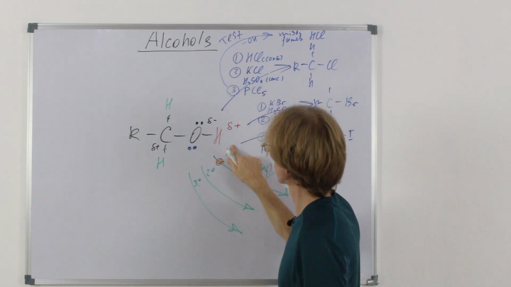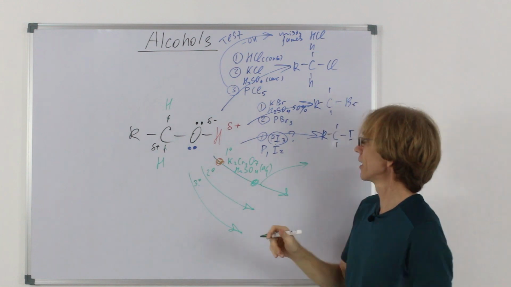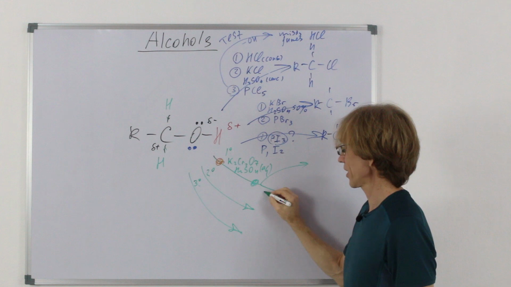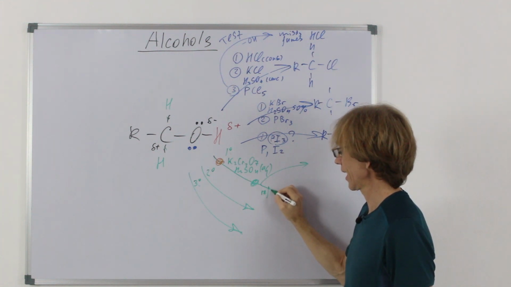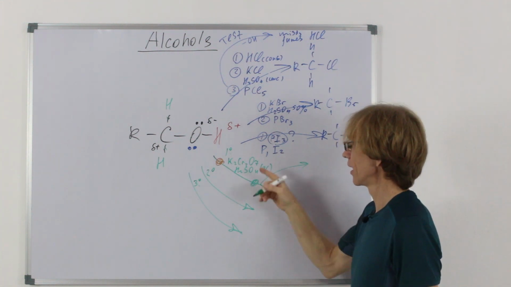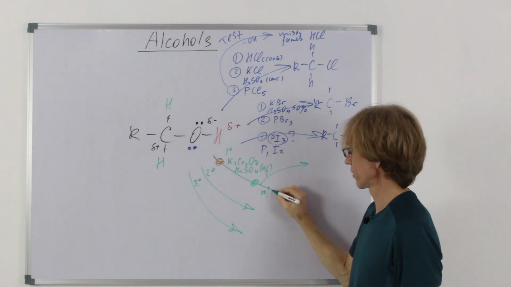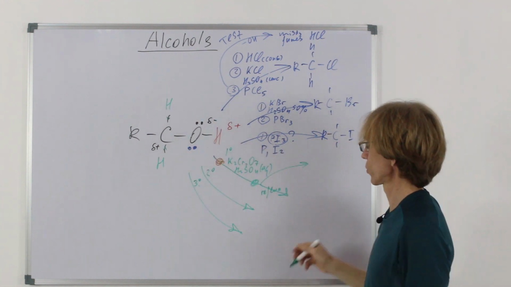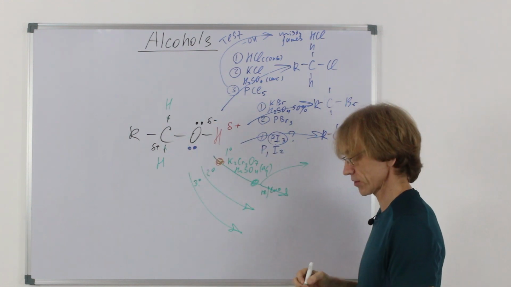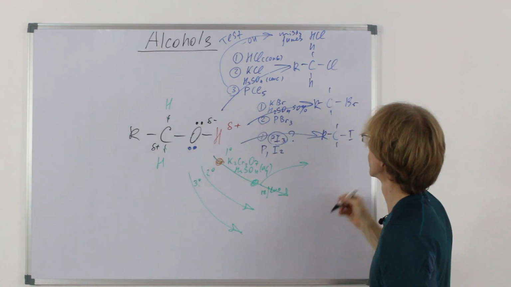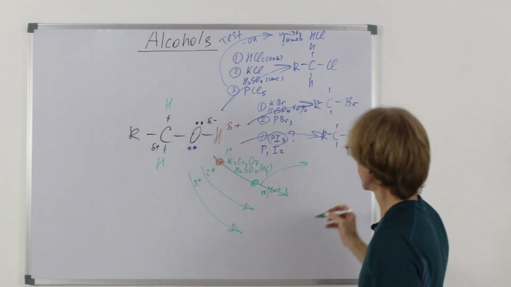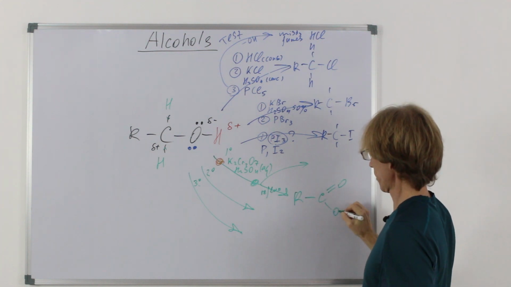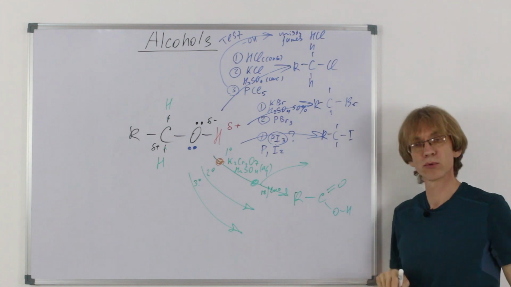Okay, so now, if I do it under reflux, if I heat the mixture with alcohol under reflux, complete oxidation would take place, all this hydrogen would be removed, and as a result, I would have, okay, I make them in green, completely oxidized primary alcohol, which would turn into carboxylic acid.